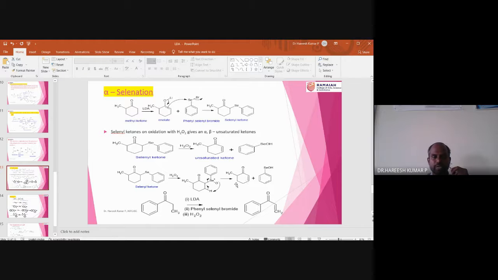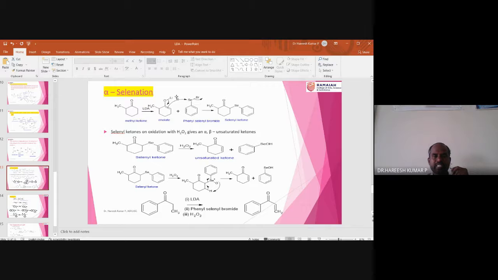Okay, so here I am taking one more example. You can observe that this is ethyl and this is phenyl. Ethyl phenyl ketone is the trivial name. Of course, here you can observe that this is the alpha hydrogen.